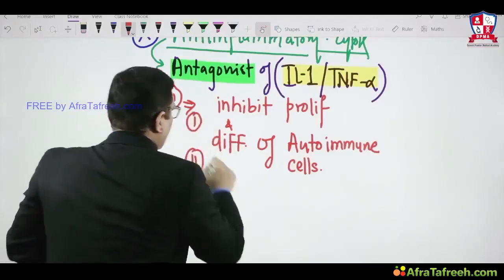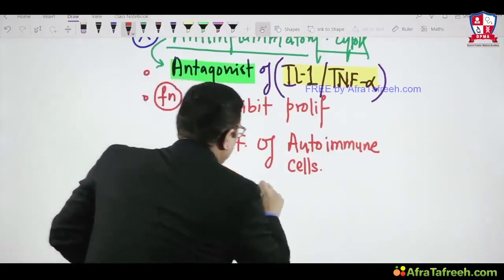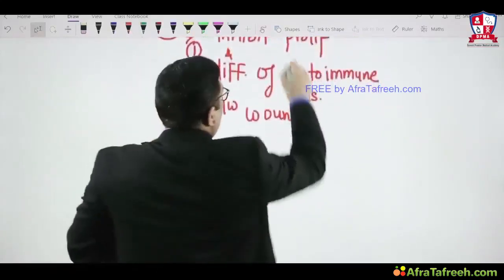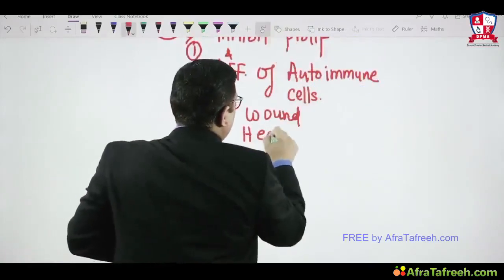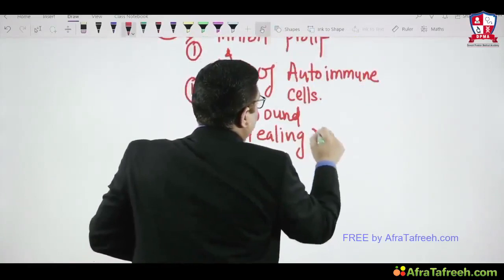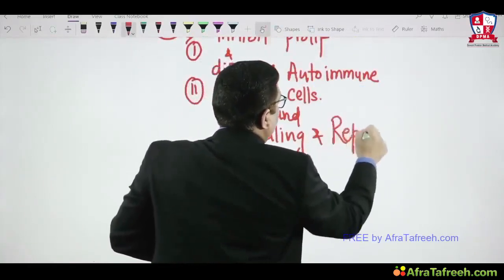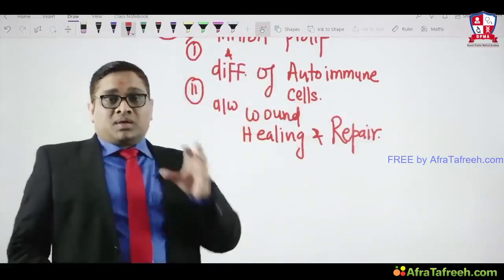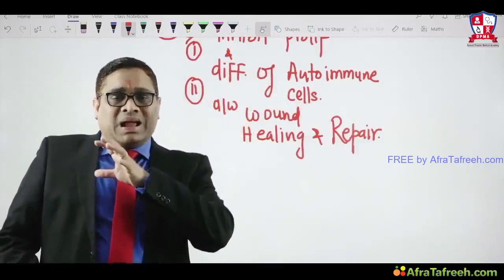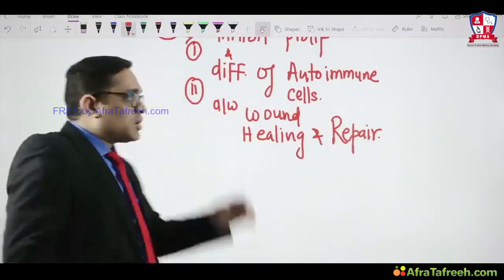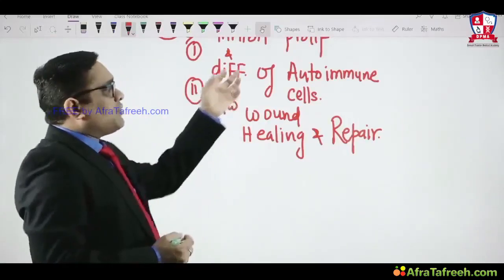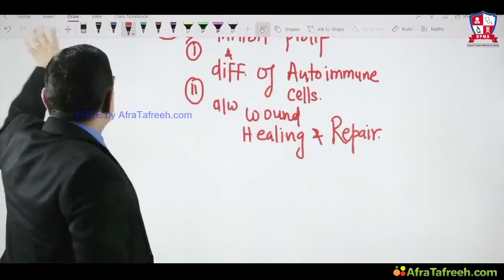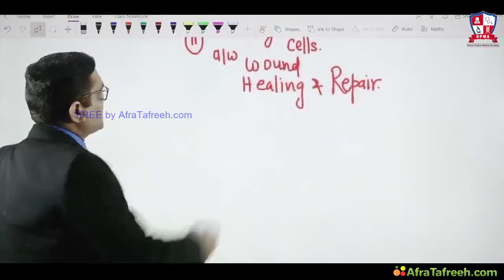And number two, they are associated with wound healing and repair. That is why these anti-inflammatory cytokines are important for us to understand, because they will help in wound healing and repair, and they will stop the growth of autoimmune or autoreactive cells. So now we will see who are the members of this anti-inflammatory cytokine group.